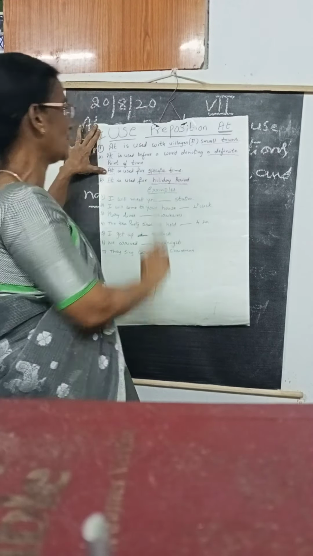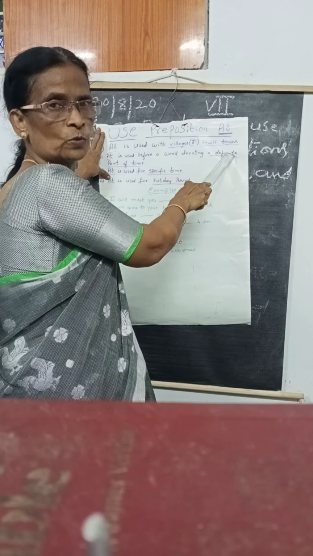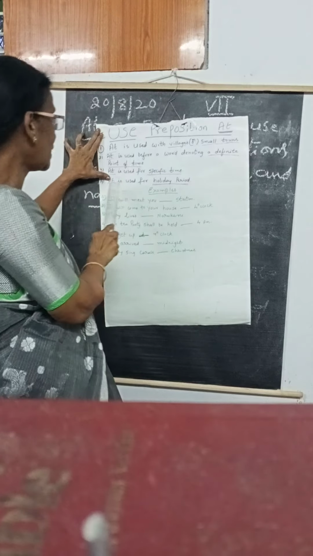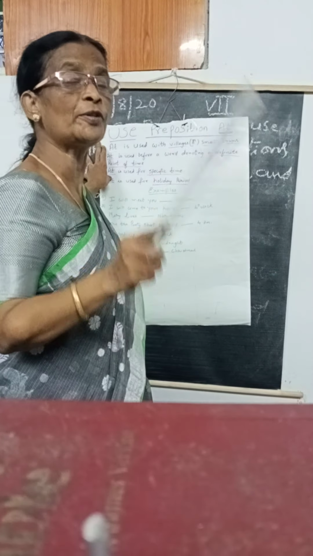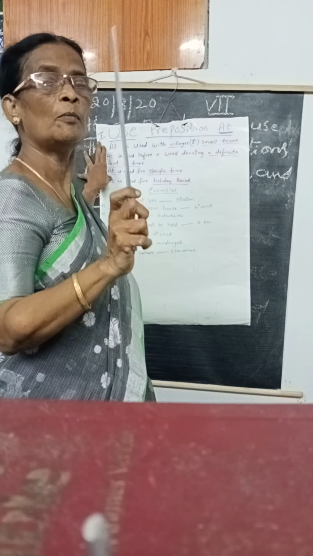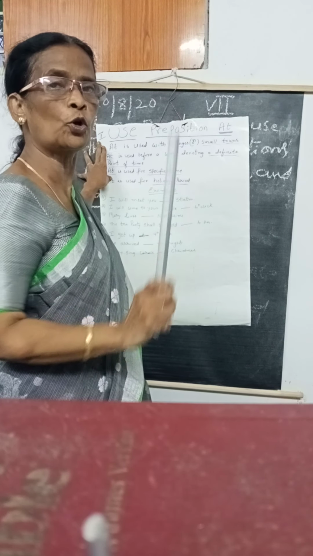You must remember, definite point of time. Okay, first, small villages and small towns, you have to use at. And second, at is used denoting a definite point of time: at 4 o'clock, at 9 o'clock, at 1 o'clock, like that.